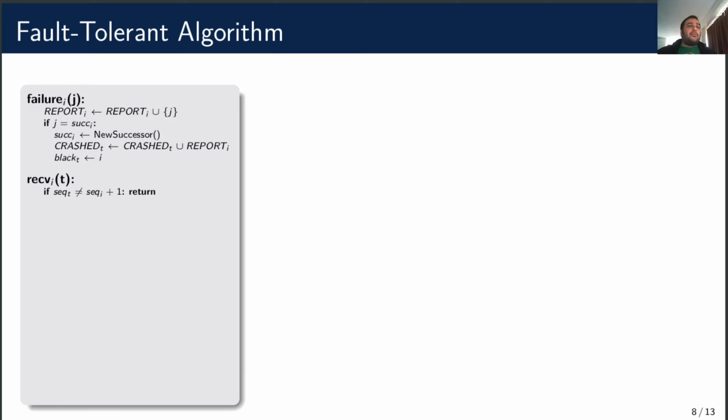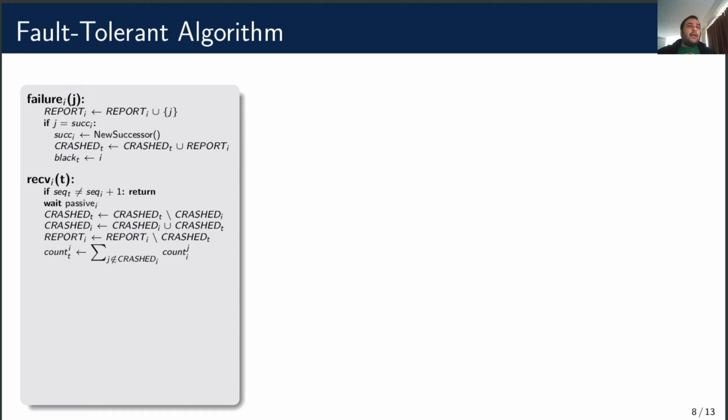Incoming tokens must have the right sequence number. If so, the process waits to become passive like before. Next, crash_i is removed from crash_t, because the token made it back to i, so everybody has learned this set. The token may have accumulated crashes that i doesn't know about. These are added to crash_i. If some of i's new crashes are already in the token, they are removed from its report set.